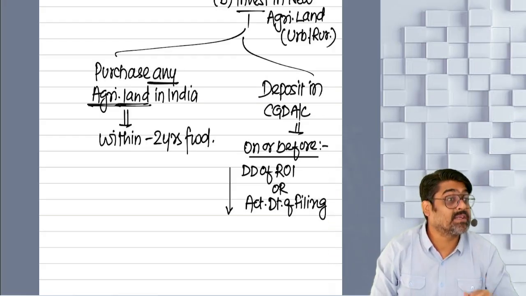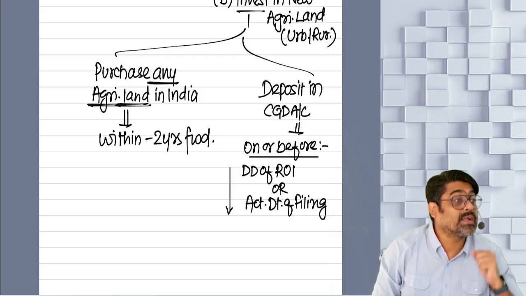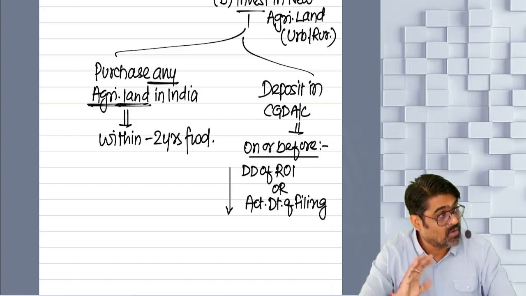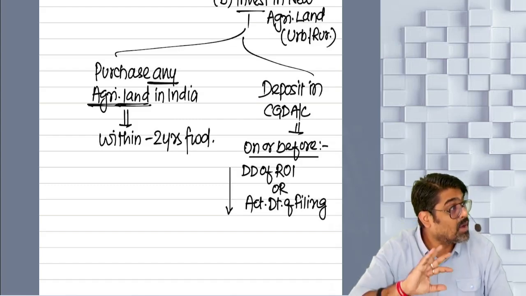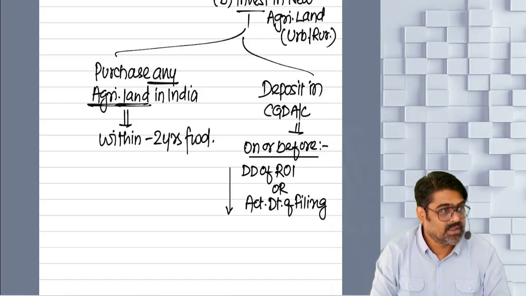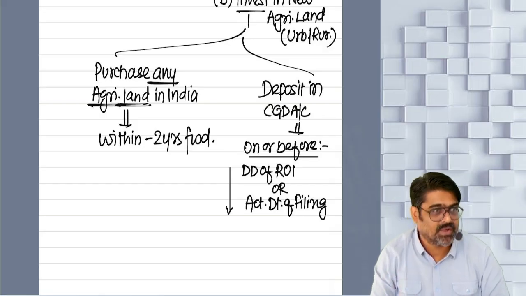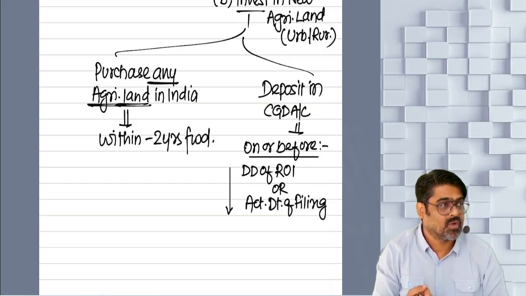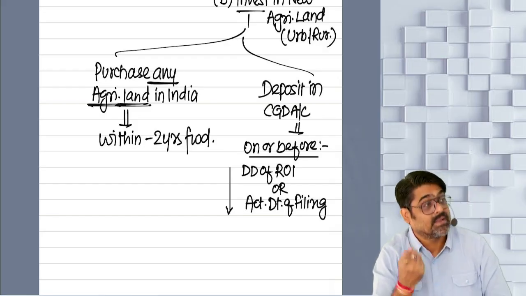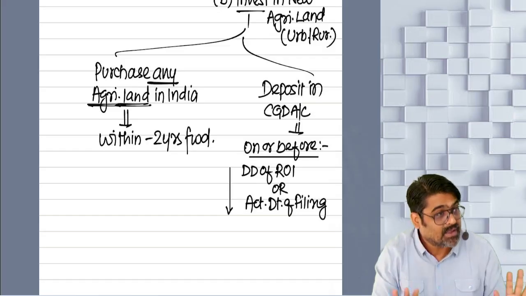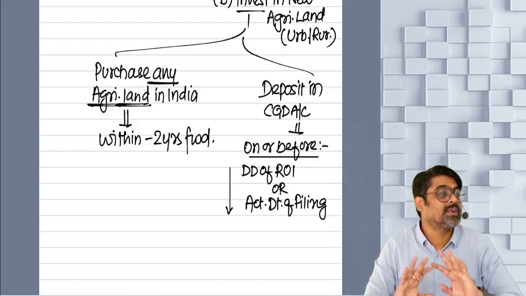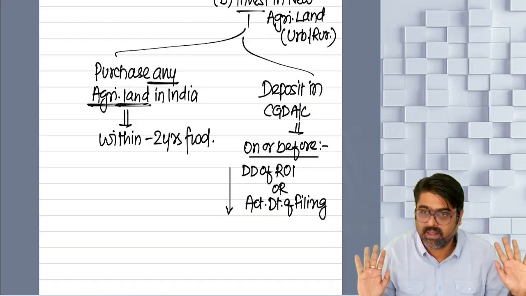But what if the new agricultural land was rural? Based on the investment in the new agricultural land, you have got the exemption. Even if it was rural, and even if you transfer that rural agricultural land within 3 years, still there will be no revocation. Why? Because the new agricultural land is a rural land. Even if transferred within 3 years, it is not a capital asset. No capital gain has to be calculated. And if there is no capital gain calculation, revocation will not take place.